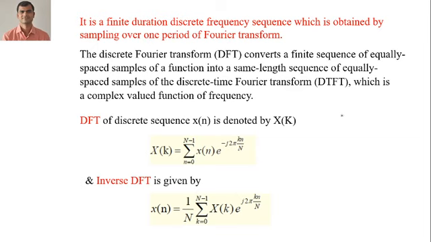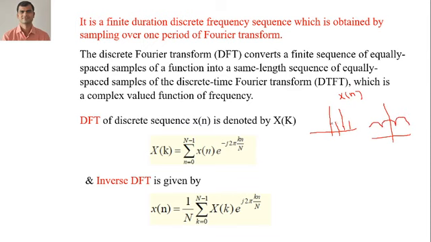Now you see here, in the earlier lecture I told you that you consider a discrete time signal, x of n, which is a non-periodic signal. When we calculate the DTFT of this signal, we get a signal like this, as we have seen in the last lecture.